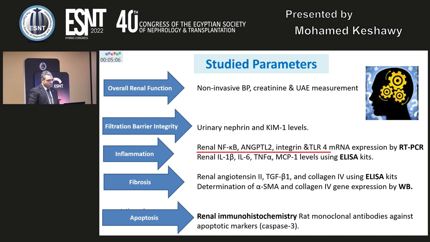And for fibrosis, we do the renal measurement of angiotensin 2, transforming growth factor beta, and collagen 4. As a marker for cellular proliferation, we measure alpha-smooth muscle actin. And as a marker for increased matrix deposition, we measure collagen 4 gene expression. And of course, we didn't forget apoptosis, and we do renal histochemistry with the apoptotic marker caspase 3.